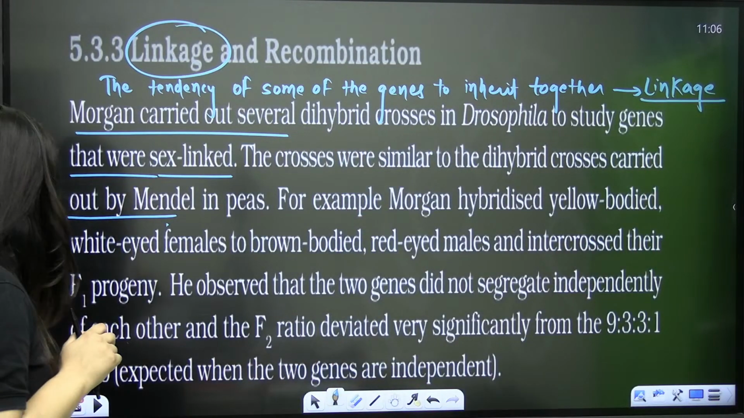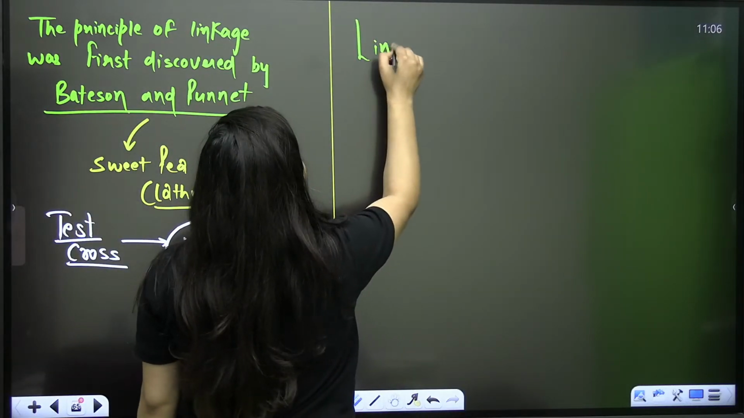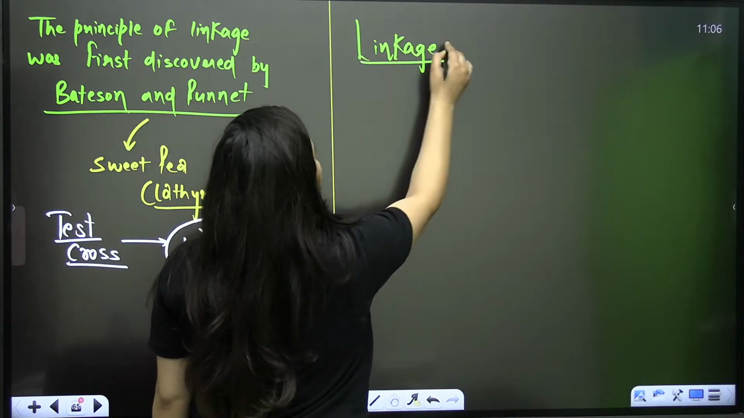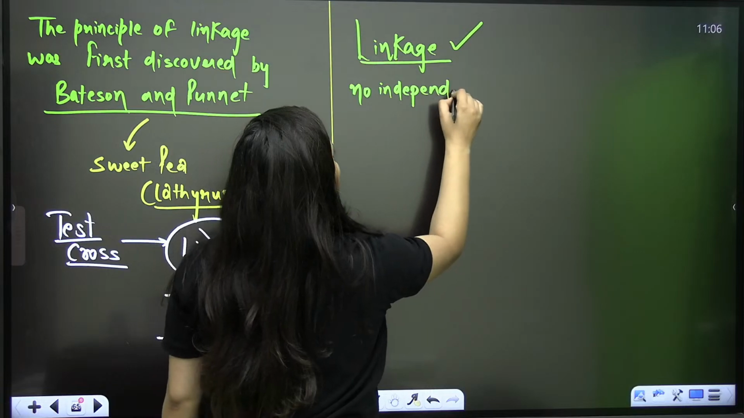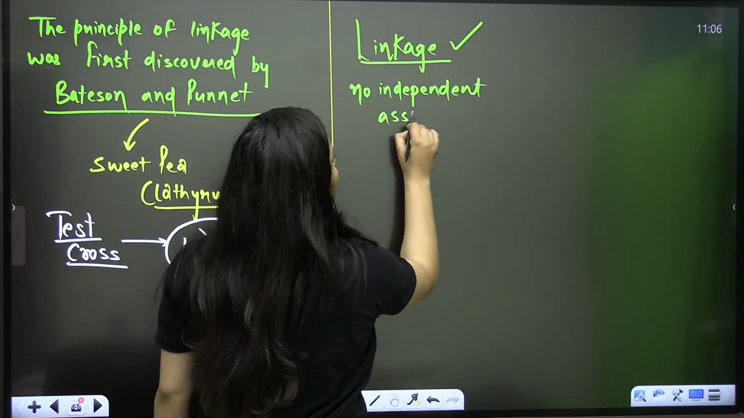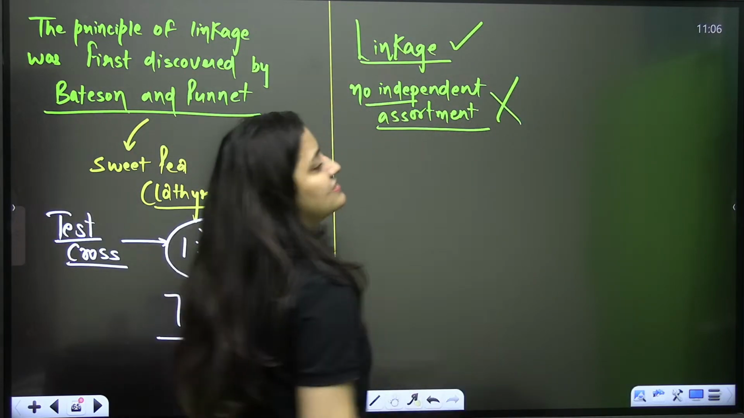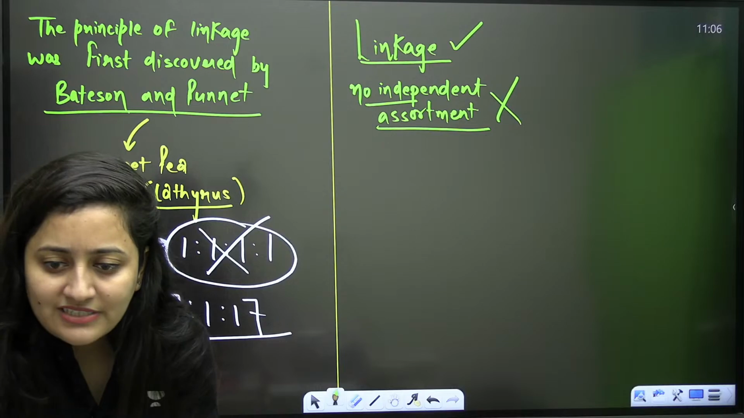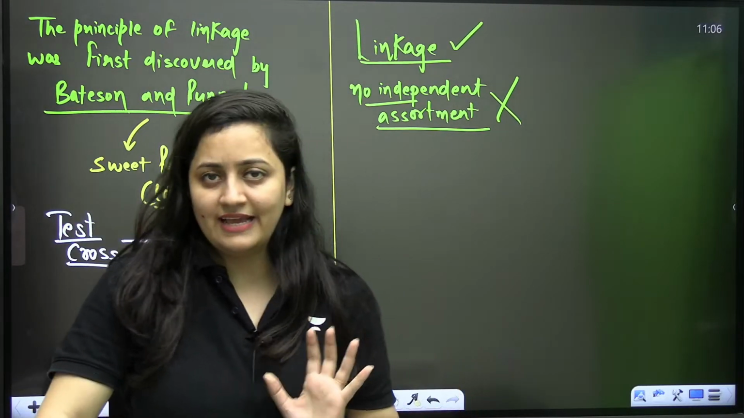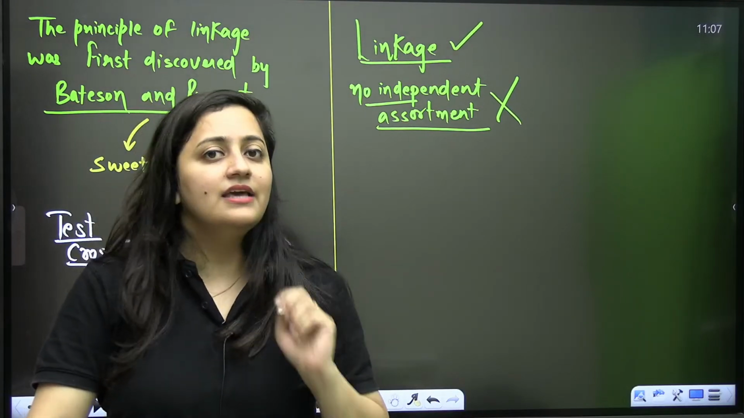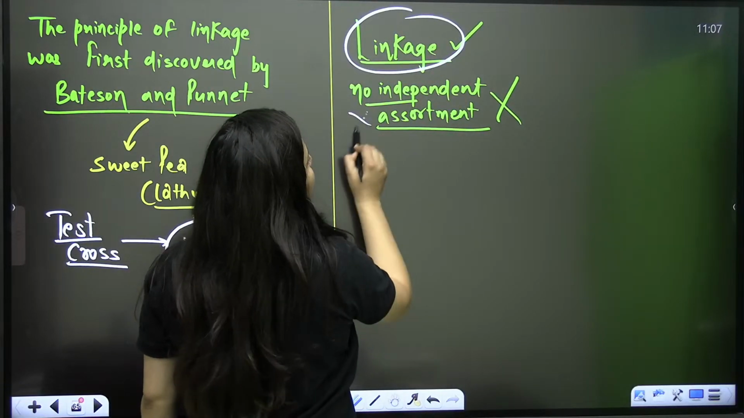Before explaining this part, let me tell you: if linkage is there, then there is no independent assortment. I told you that the law of dominance and the law of independent assortment are not universally accepted. The law of segregation, the law of purity of gametes, is universally accepted. So when there is linkage, there is no independent assortment.